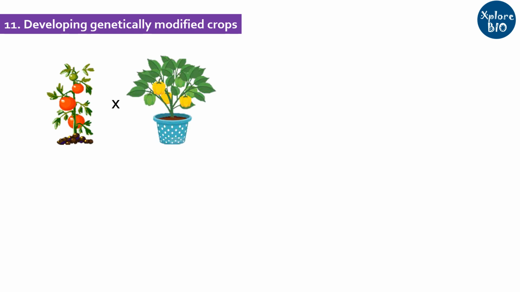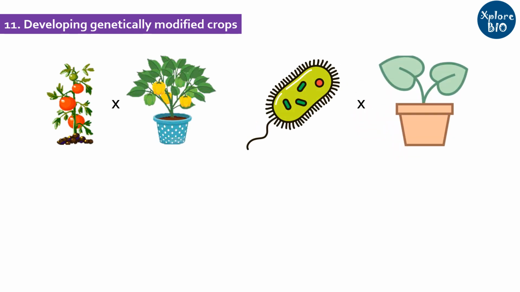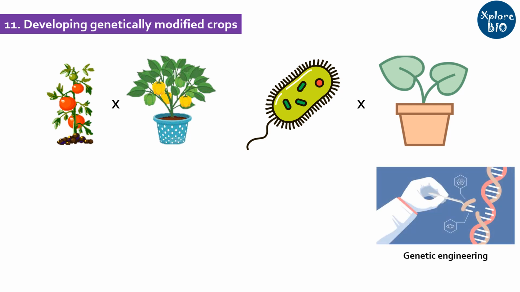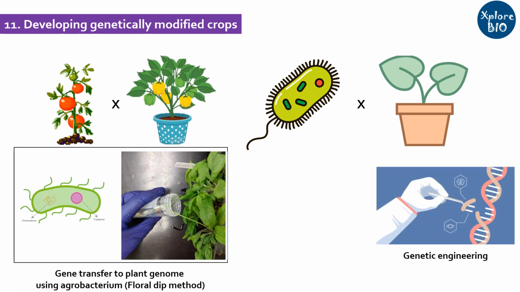But breeding has its own limitations. Like you cannot breed two incompatible plants. Also, you cannot breed a bacterium and a plant to produce a better variety. With genetic engineering, you can transfer DNA or genes from one organism to another, or you can incorporate new genes, overexpress or silence or knock out the gene completely to obtain a better variety with desirable trait. This is what genetic modification or genetic engineering is.